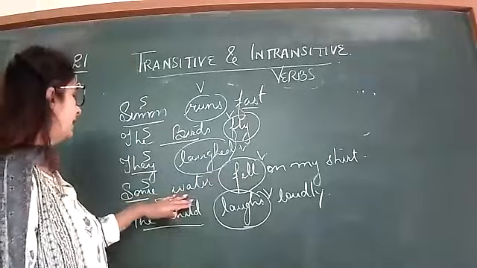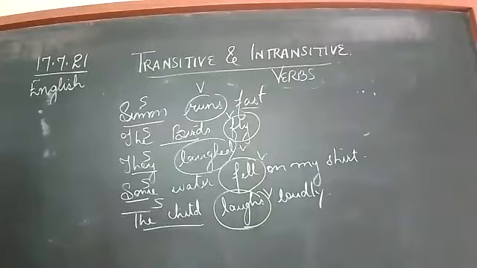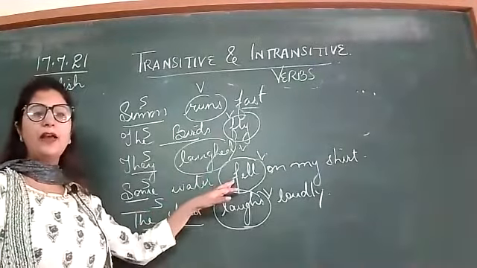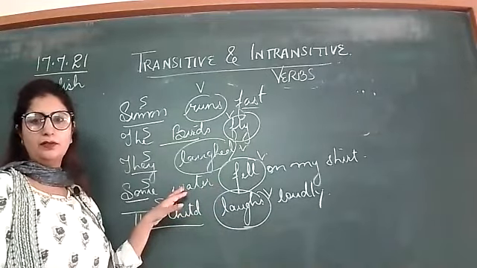Now, some water fell on my shirt. On my shirt, what is it? Object. See here, water fell on my shirt. What fell? Water. Water is the object, right?